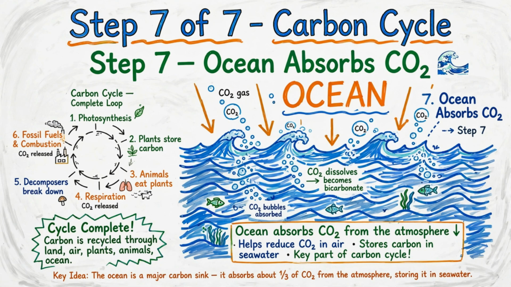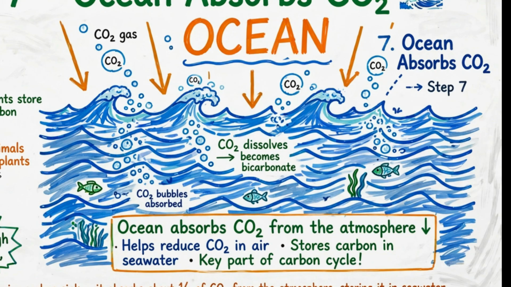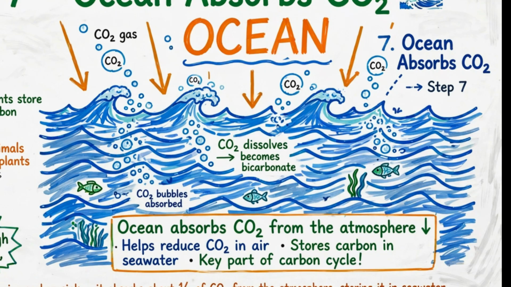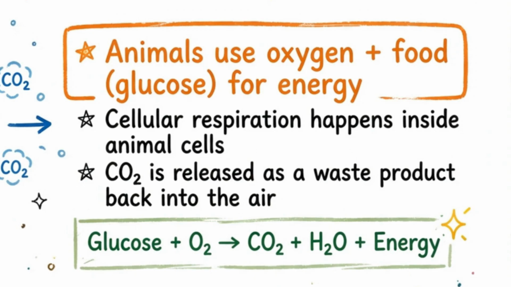Finally, we hit the non-living sinks and emitters. The ocean acts as a massive natural carbon sink, absorbing about a third of the atmosphere's CO2 and safely storing it in seawater as bicarbonate. But on the flip side, combustion, like cars and factories burning fossil fuels, rapidly releases all that stored carbon. If the ocean is a giant sponge soaking up CO2, human combustion is essentially squeezing that stored gas straight back into the air.